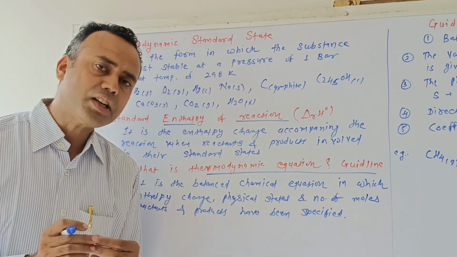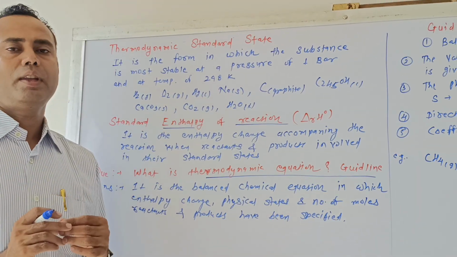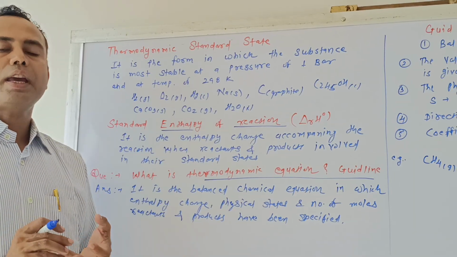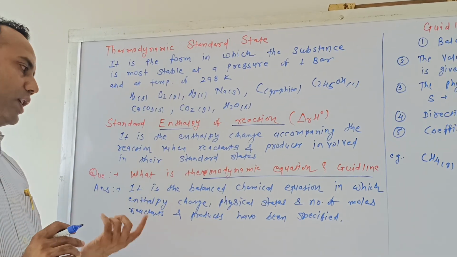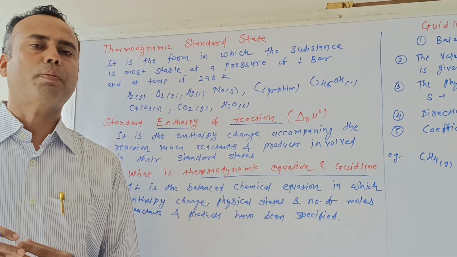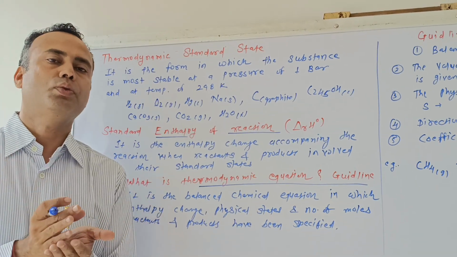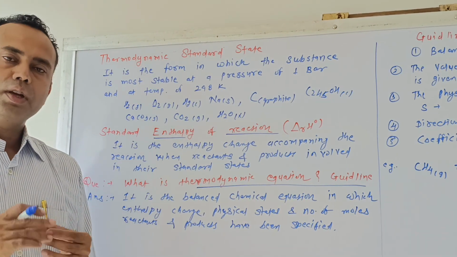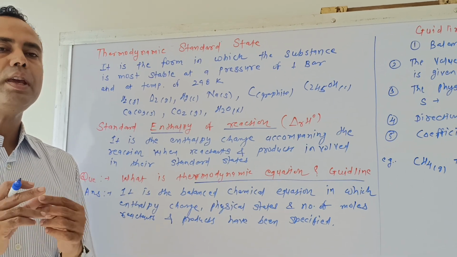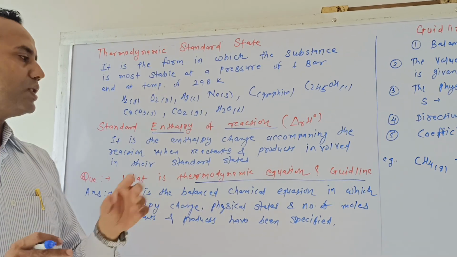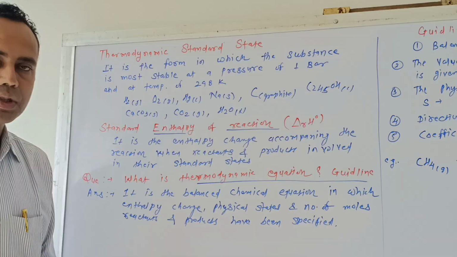What are the physical states of the reactants? That should be written, whether it is solid, liquid or gas, and the number of moles of reactants should be balanced. For example, twice H2 means 2H2, twice NaOH means 2NaOH. Depending upon the situation, they should be balanced, and that equation is called a thermodynamic equation.